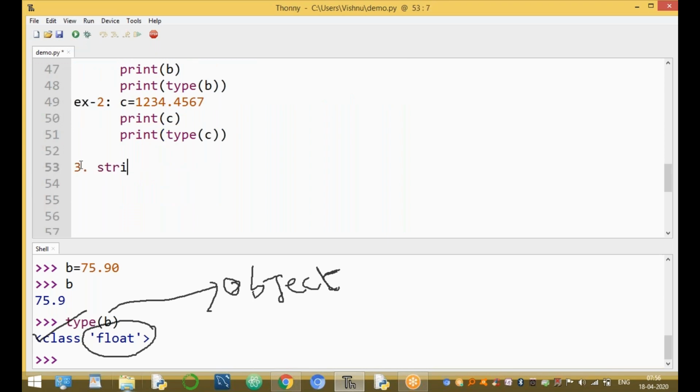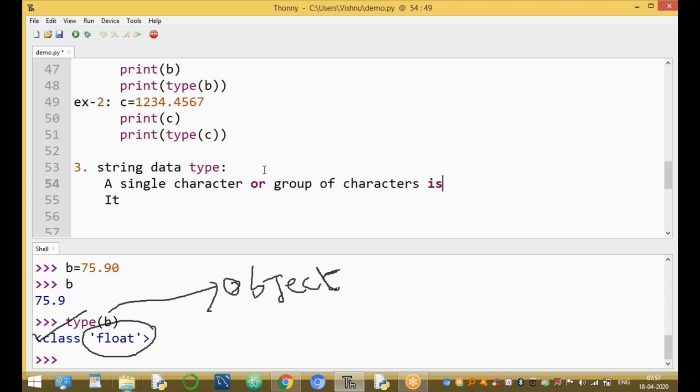The third one is the string data type. The string data type is very important. What is a string? In Python, a single character or a group of characters is called a string. Other programming languages have two types: one is string type, another one is character. But Python supports only one type. A single character or group of characters is called a string.